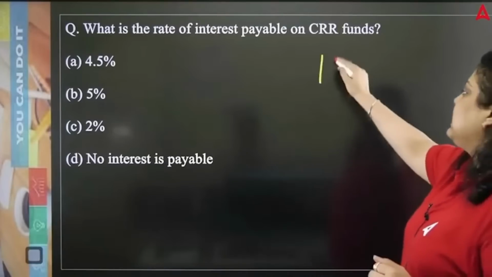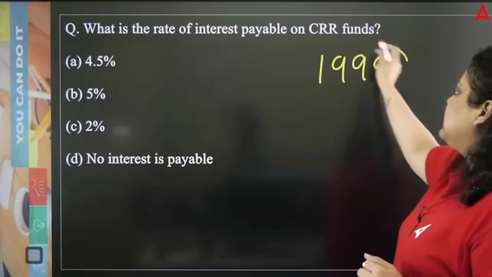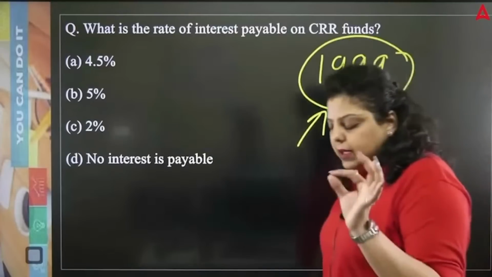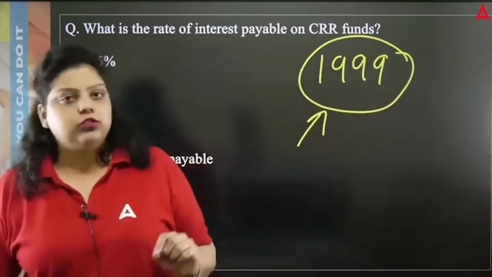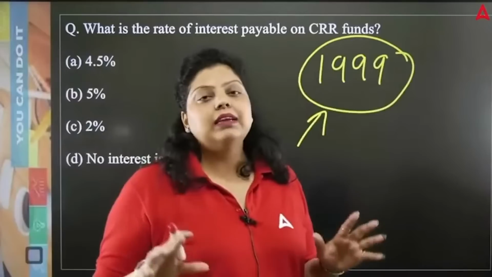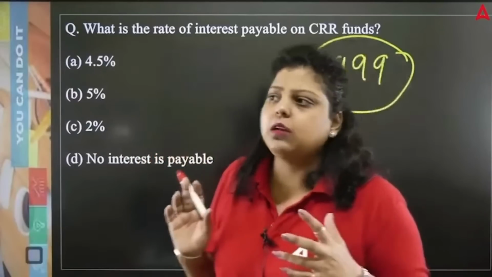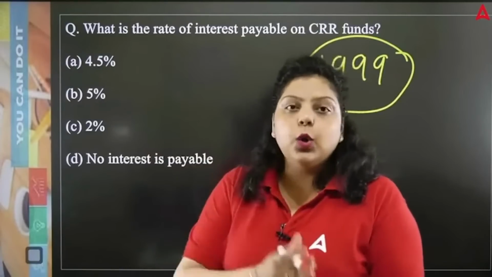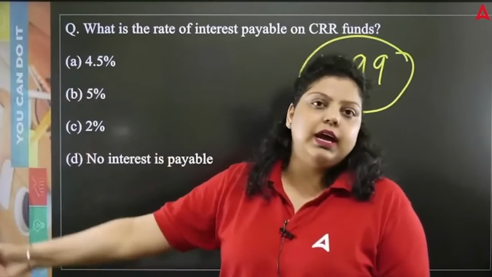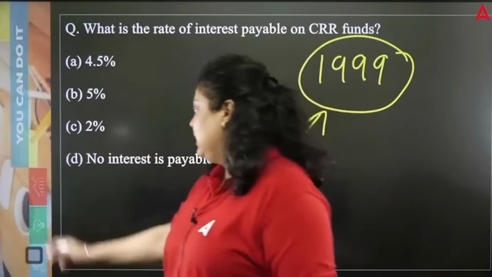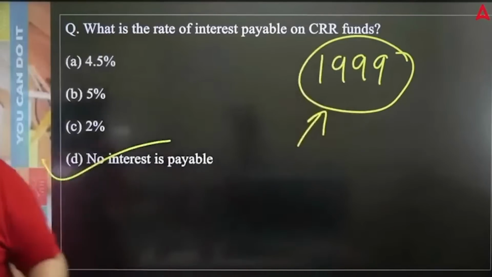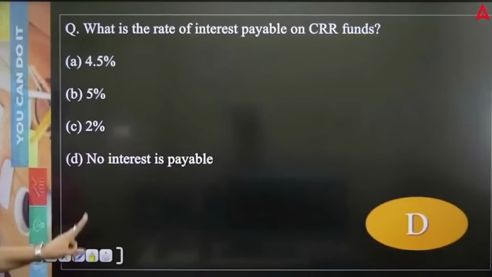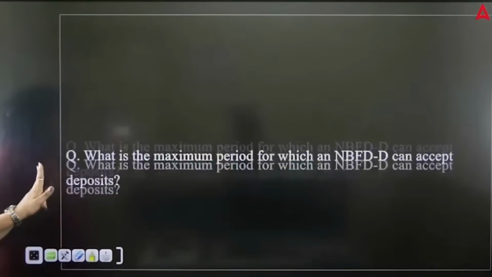So in the banking crisis of 1999, this was the only year in which RBI paid interest to the commercial banks on CRR. Otherwise, banks are not allowed to earn any income on the CRR, because no interest will be paid by RBI to the commercial banks on the CRR. So the right answer will be D option. Next.